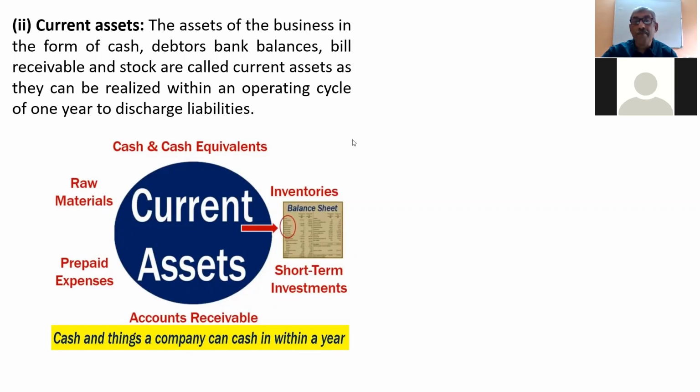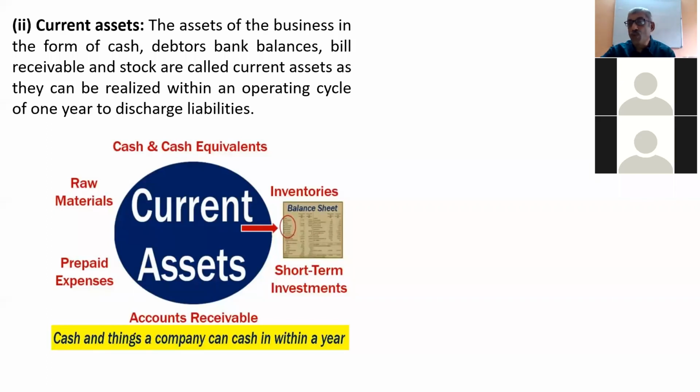So some of the examples of current assets are cash, cash at bank, stock, closing stock, bills receivable, inventories. All these are examples of current assets. So current assets are those assets which are either in the form of cash or which can be converted into cash in a short period.